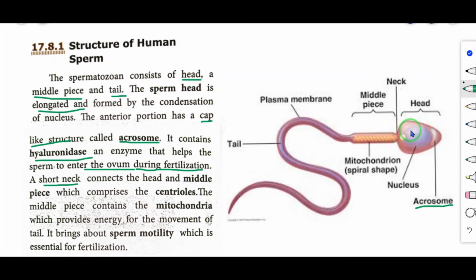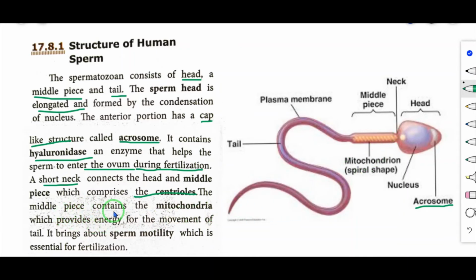This neck connects head as well as middle piece, which comprises the centrioles. So in this region, two centrioles are present, that is the distal centriole and the proximal centriole.